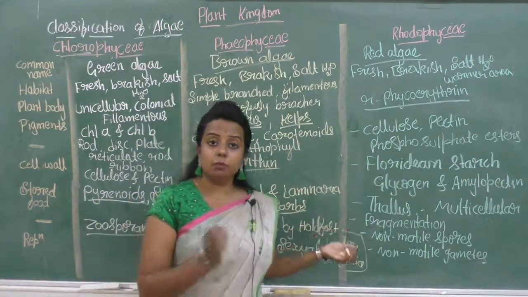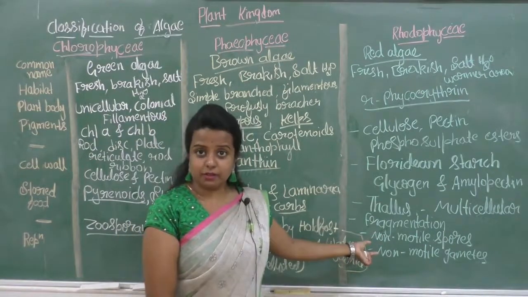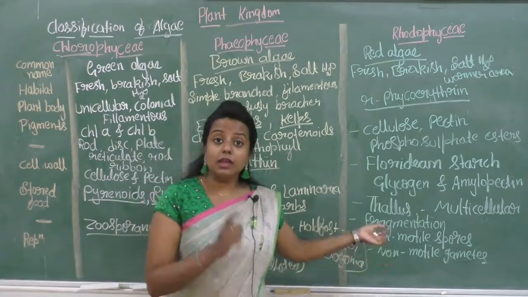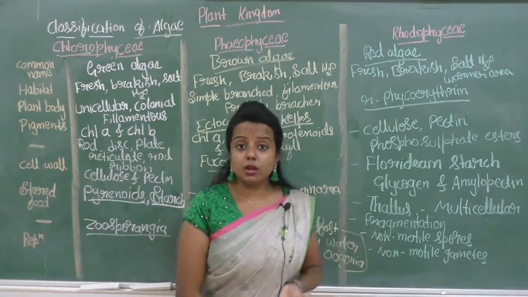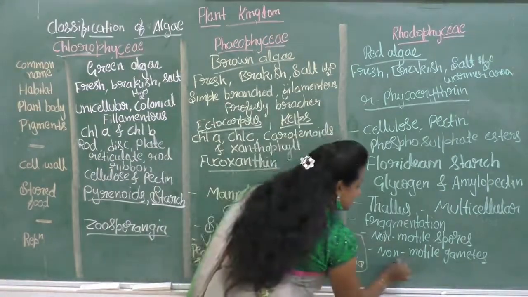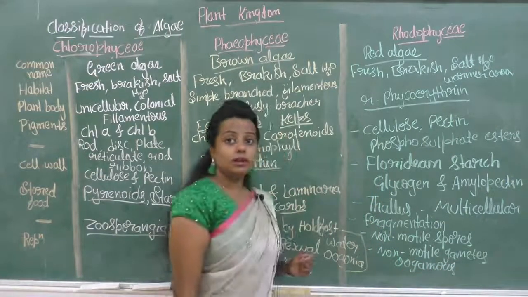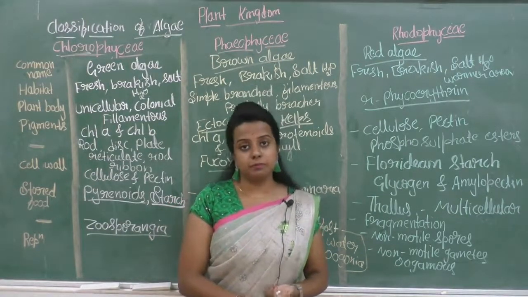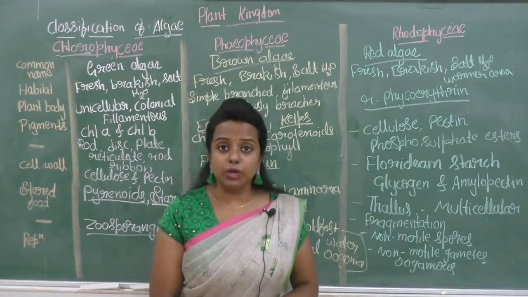Non-motile means it cannot be moved from one place to another place. So flagella will be absent in the asexual reproduction. So what happens is, asexual reproduction happens by non-motile spores, and sexual reproduction happens by non-motile gametes. Sexual reproduction takes place by oogamous. Oogamous means the larger female non-motile and the smaller male gametes will fuse together to give a new individual.